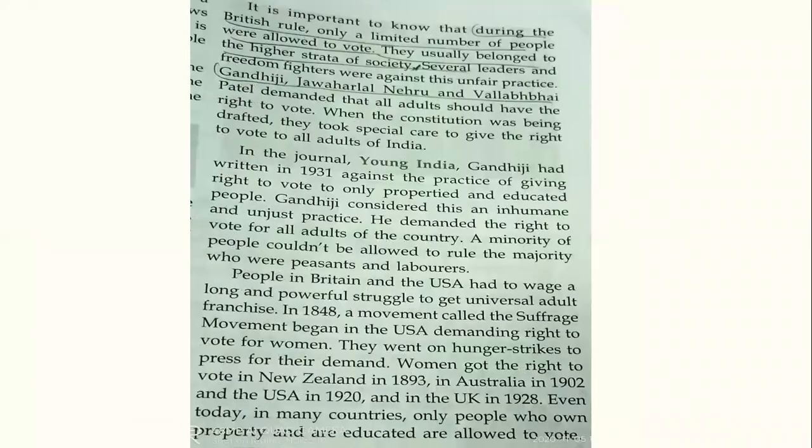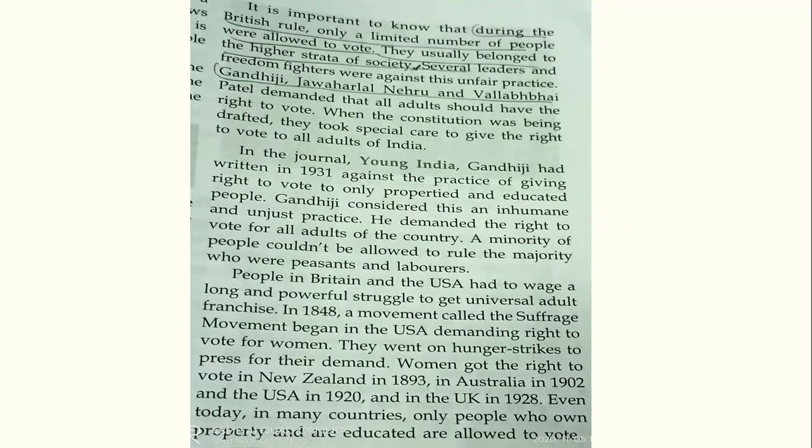Now the next is here, if you see, there are a few examples in the book. It is given what the condition was during the British rule, and how we started conducting the elections. Now see students, it is very important to know that during the British rule, only a limited number of people were allowed to give votes. Means there was a vast discrimination done between the people. That is, our Indians were always lagging behind during the British period.